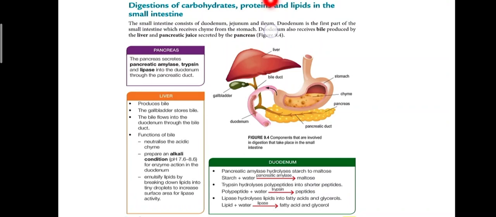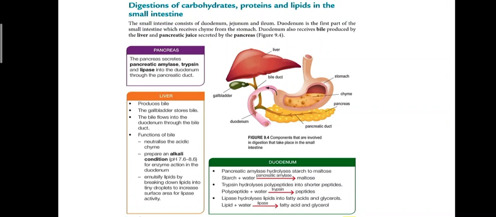Okay, so duodenum also receive bile, empedu, produced by the liver. Okay, so liver here will produce bile, and then duodenum also receive pancreatic juice secreted by pancreas. Okay, so remember, pancreas will secrete pancreatic juices.